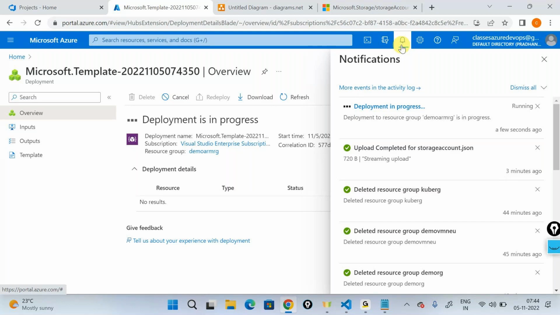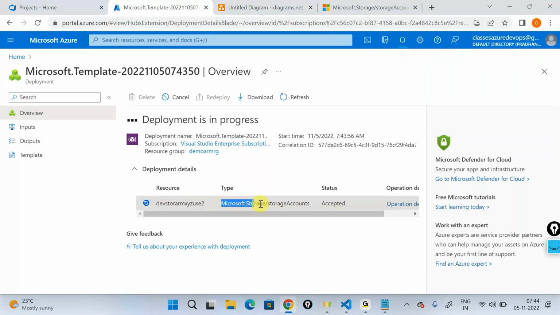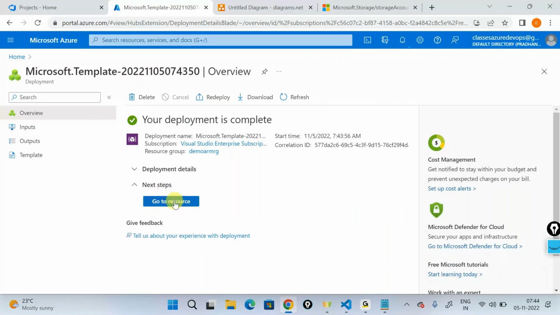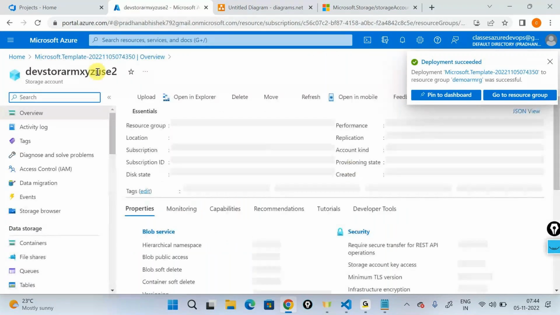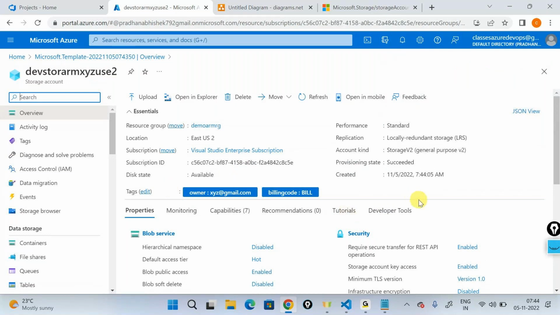So if you refresh this, now you see that particular dev ARM USEs 2, it's going ahead and creating that particular account, telling it is Microsoft.storage/storage account. The status is accepted, and it'll refresh. I'll just refresh the screen a couple of times, and it should take a minute or two to create the resource for me. If I click on the resource, I have a storage account that got created. I have the tags of this particular storage account, which came from the template, and all the properties like the location, the standard, the LRS, everything is there in place.